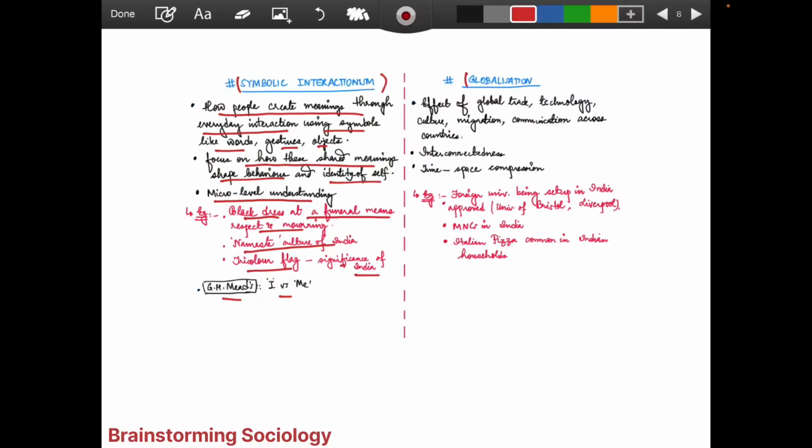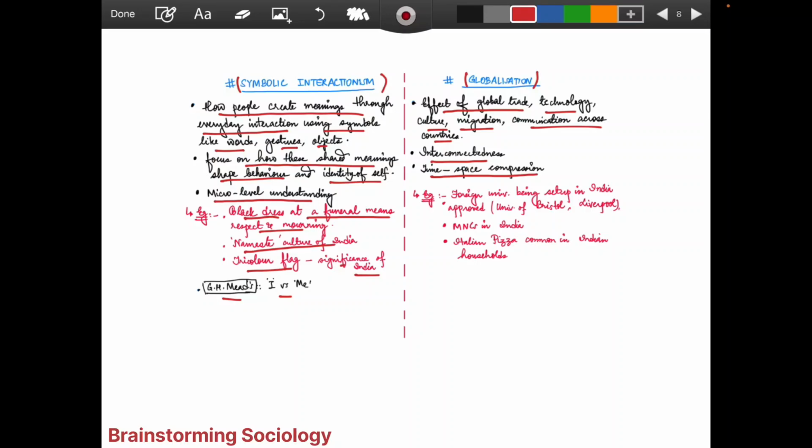Next, when we are talking about the globalization perspective, we are talking about the effect of global trade, technology, culture, migration, communication across countries, and the interconnectedness. We are talking about time-space compression, where time and space are being compressed, and it has been talked about by one of the famous thinkers. You can go through it.